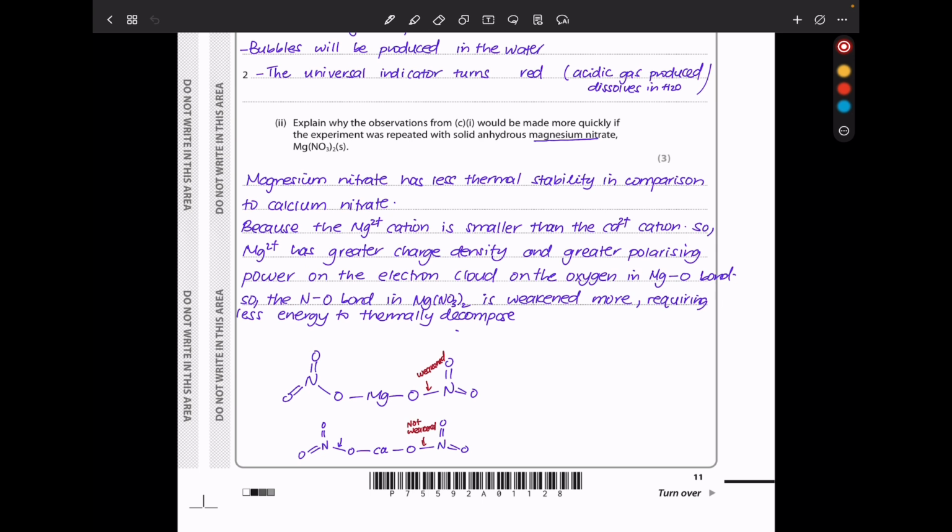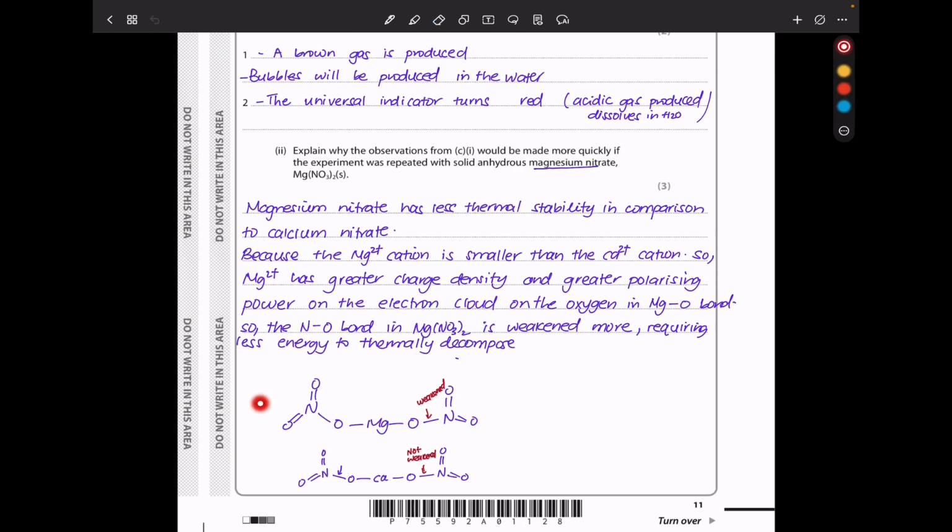So the Mg2+ has greater charge density and greater polarizing power on the electron cloud on the oxygen in the magnesium-oxygen bond. So the nitrogen-oxygen bond in the magnesium nitrate is weakened more, requiring less energy to be thermally decomposed. My demonstration is here. We can see the electron cloud on oxygen is going to be distorted and this bond is going to be weakened, so less energy will be required to decompose here in comparison to that.